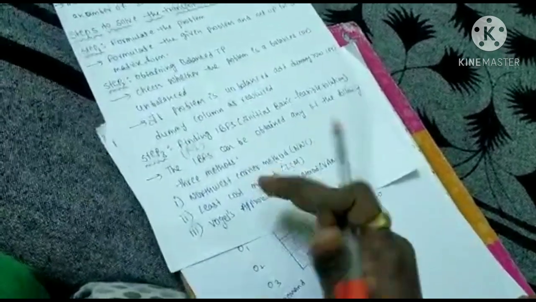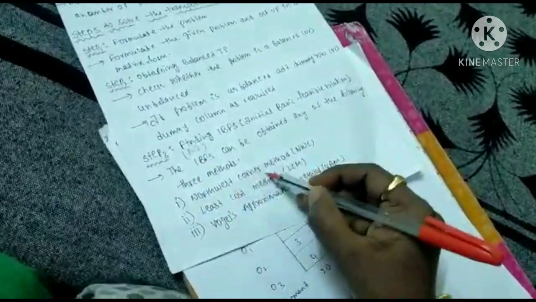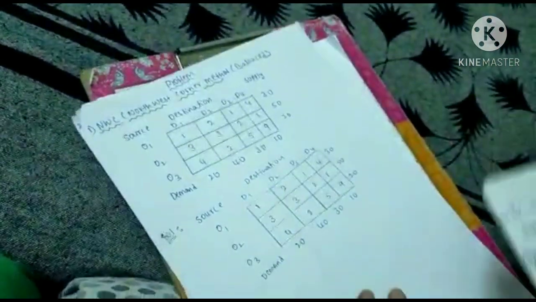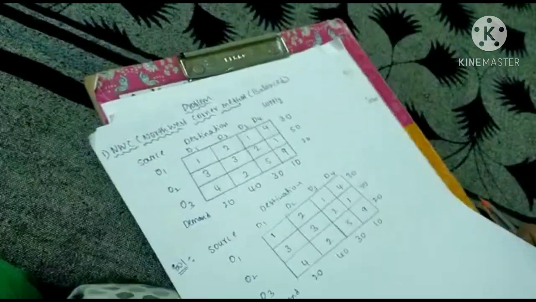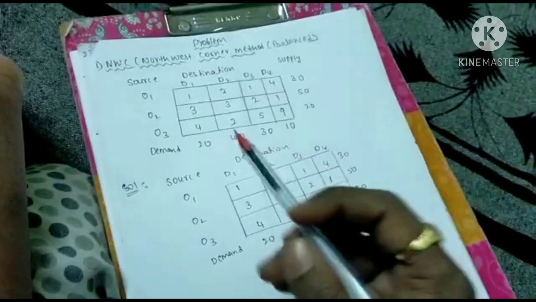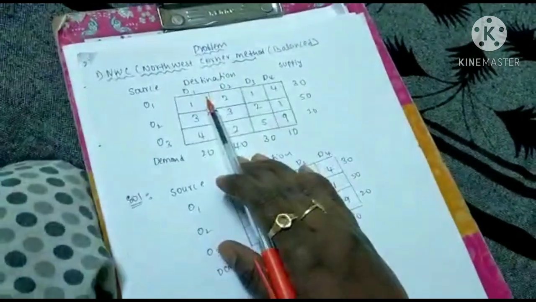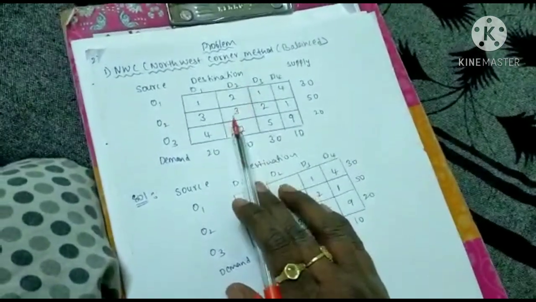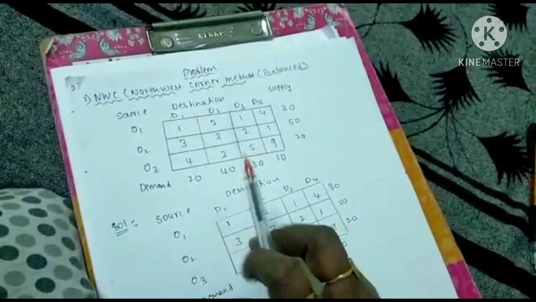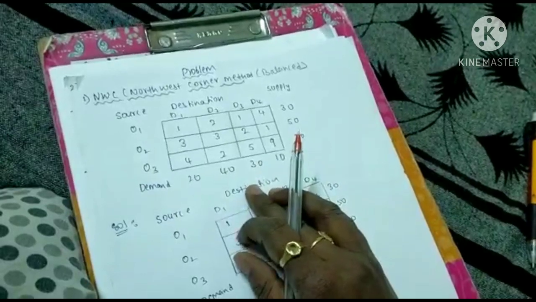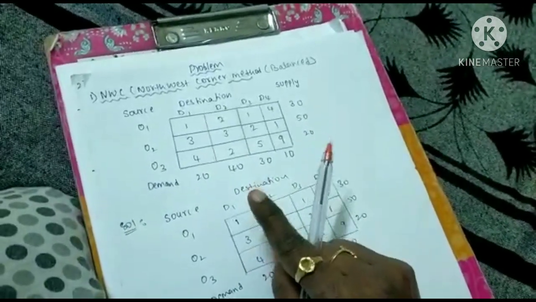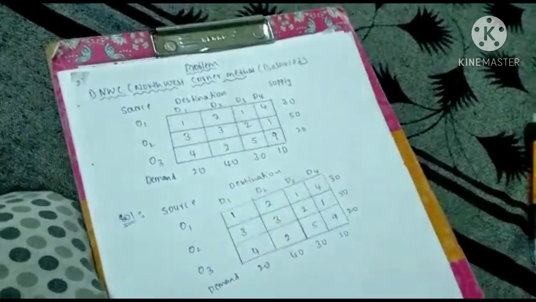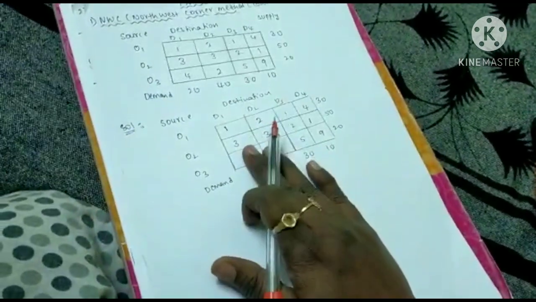In this video, I am going to explain the northwest corner method. Okay, just listen to the problem. This is the problem I am going to explain for the northwest corner method. I am explaining two types of problems in northwest: the first one is balanced, the other one is unbalanced. Just see the balanced transportation problem. Before solving this, first of all, follow the steps.